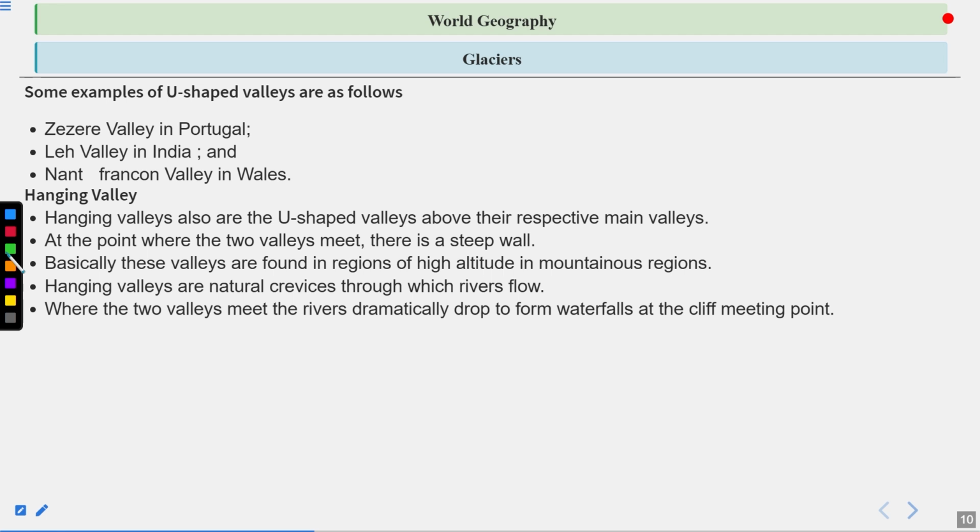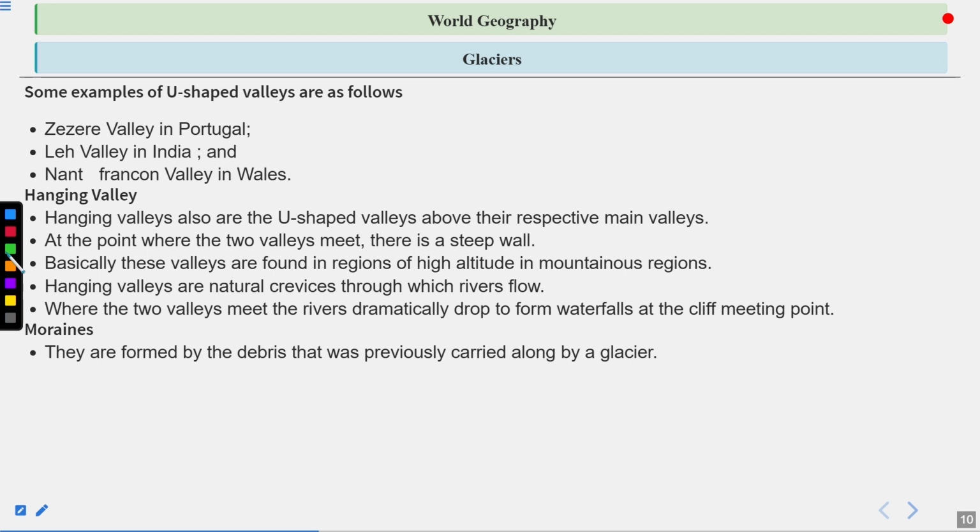Where the two valleys meet, the river dramatically drops to form waterfalls at a cliff meeting point. So these are the different types of hanging valleys, and they are found in all these areas in different sizes and shapes.